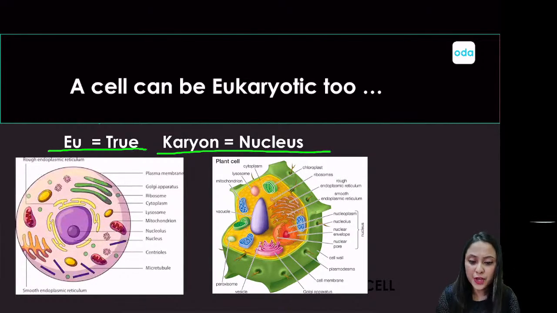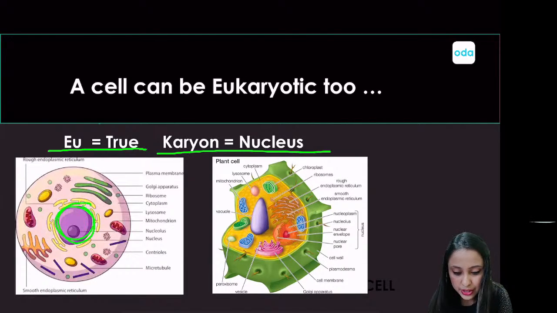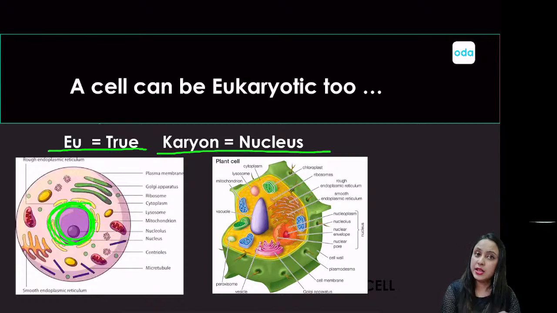If you look at the nucleus here, let's say this is the nucleus for this particular cell. Similarly, for this cell, this one will be the nucleus. So if you look at these two nuclei, you can see that there is something in common, and yes, that common thing is the presence of a nuclear membrane.